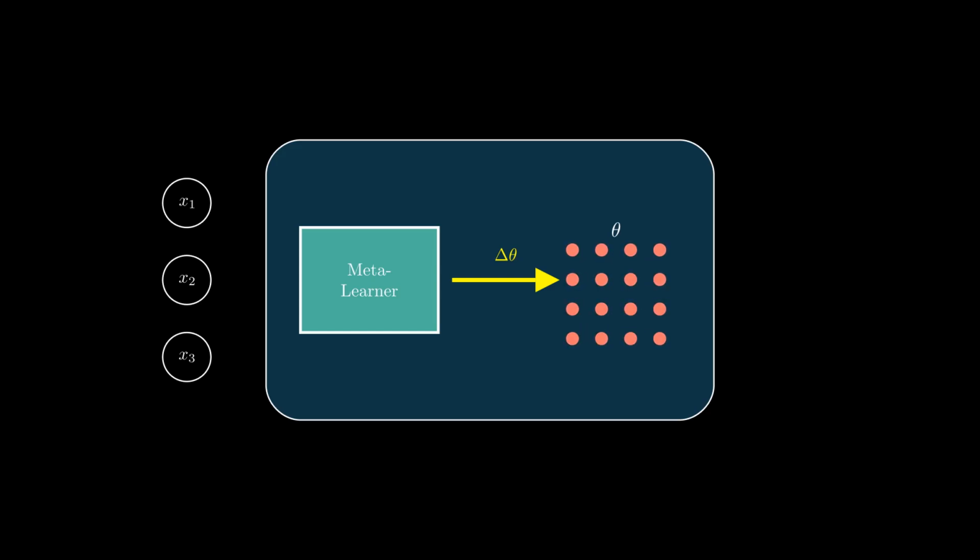This internal module analyzes the data and computes its own update rule. It generates a specific adjustment, delta theta, instantly modifying the model's weights. The model effectively rewrites itself on the fly, learning the update algorithm based on the context of the data. This is the essence of nested learning. The architecture itself learns how to learn.